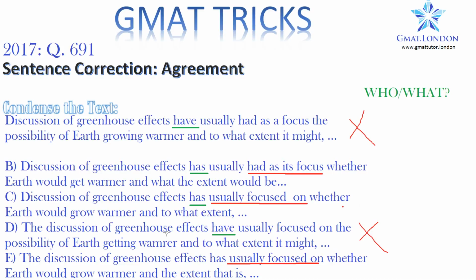The end of C is on whether Earth would grow warmer and to what extent. So there's 3 words there, and to what extent. The end of E is focused on whether Earth would grow warmer and the extent that is. Notice that's 4 words and it's a slightly longer, more complicated way of saying the same thing. So we're going to go for C, and C is the correct answer because it has, which is singular, and it's not wordy at all.